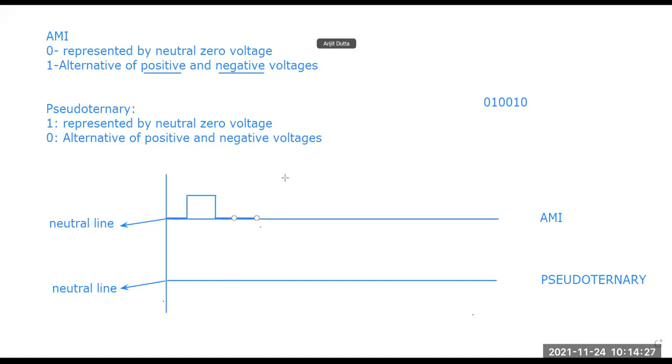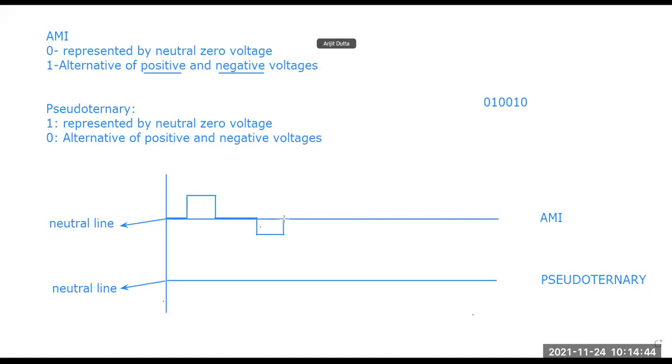Then a 1 comes. The positive part has already been expressed, so now it is the alternate, the negative part. So it goes to the down part and flows for some time.